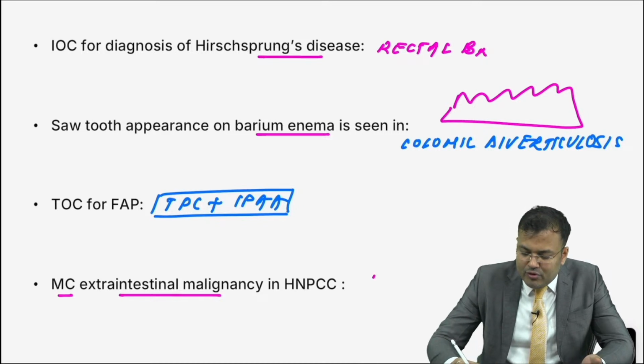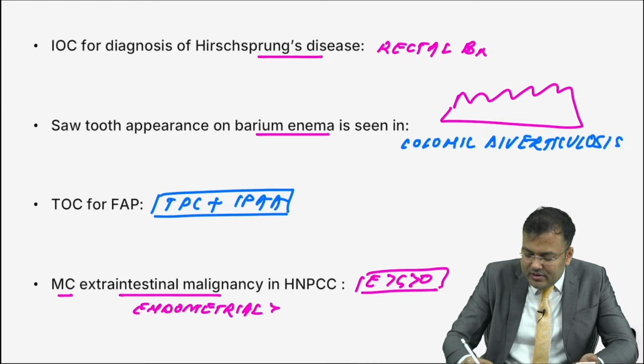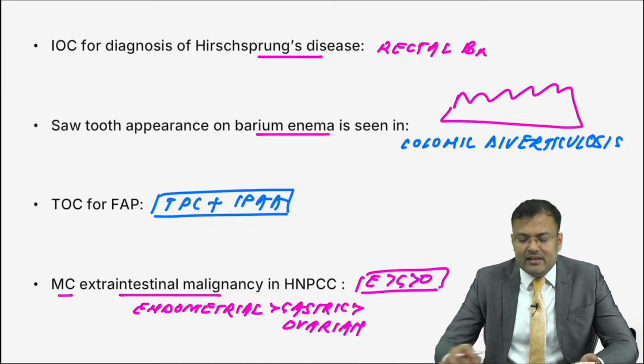So how to remember, mnemonic is ego. You should keep your ego to minimum level if you want to get success early. So ego, that's endometrial, followed by gastric, followed by ovarian. So that's the most common extra-intestinal malignancy in HNPCC.